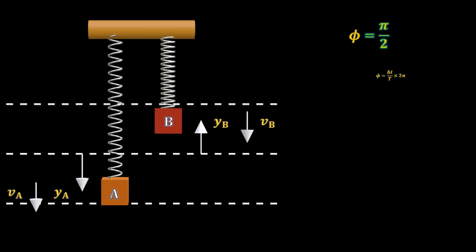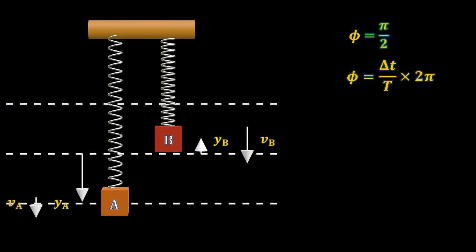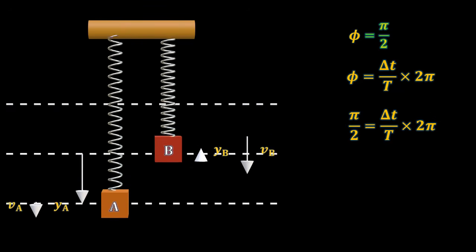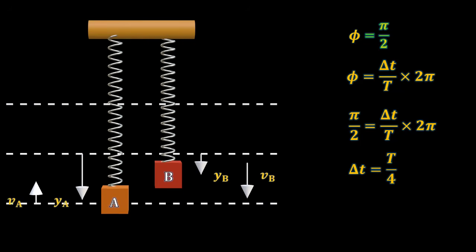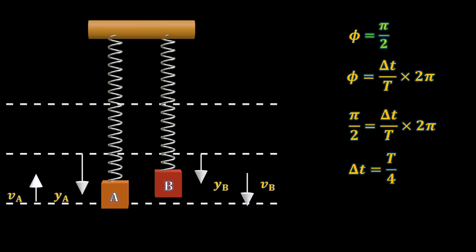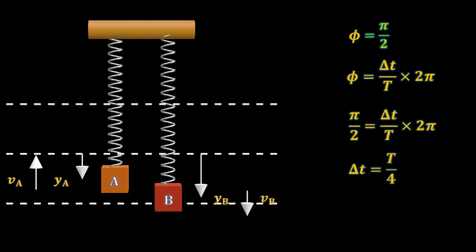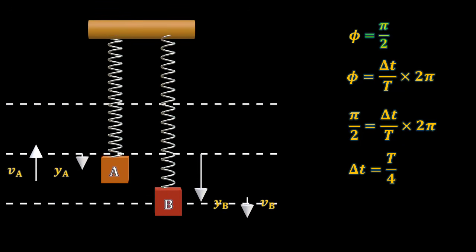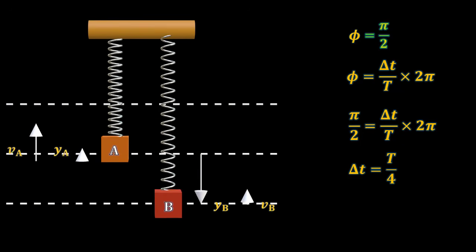Using the equation phi equals to delta t over capital T times 2 pi, and substituting phi equals to pi by 2, we get delta t equals to T by 4. So, the oscillation of B is simply the exact copy of the oscillation of A, except it is delayed by a time of T by 4.